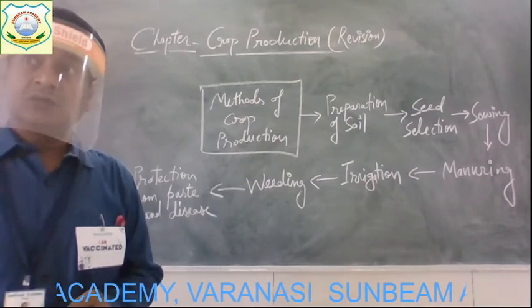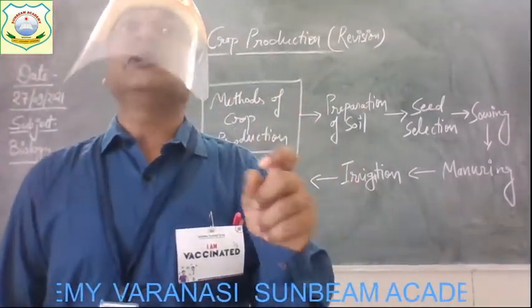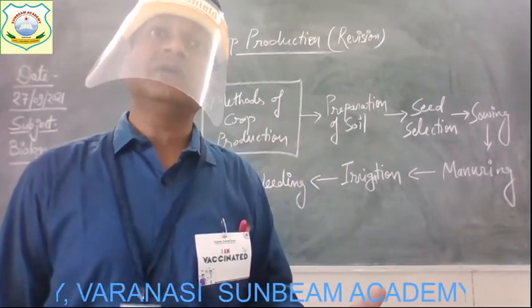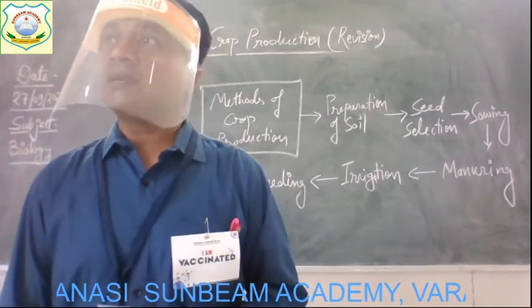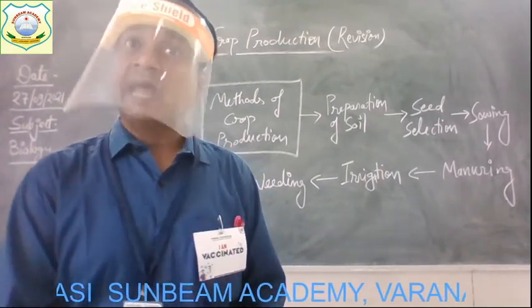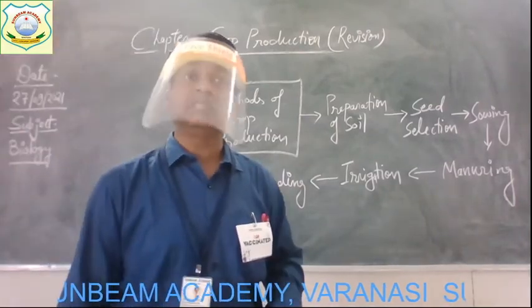So this is also an important step that farmers take to protect their plants from infection by germs or from diseases. And which chemical are they using? They are using simply pesticide.